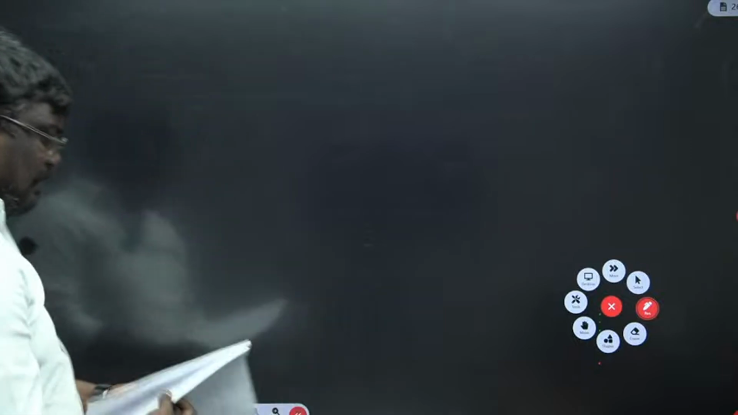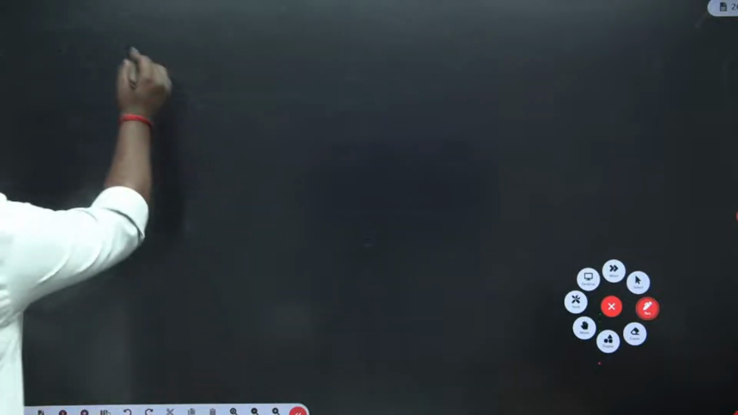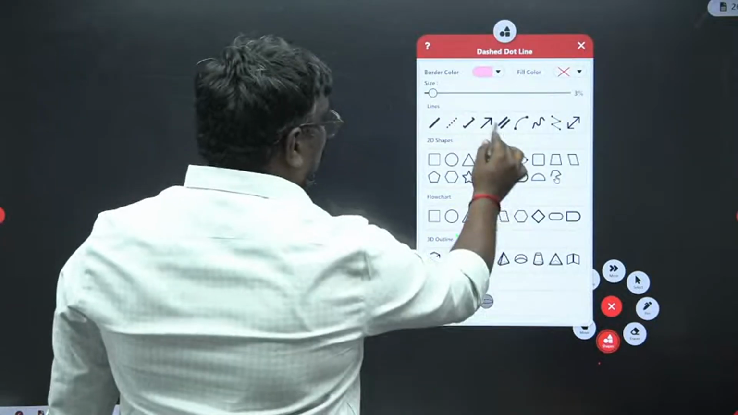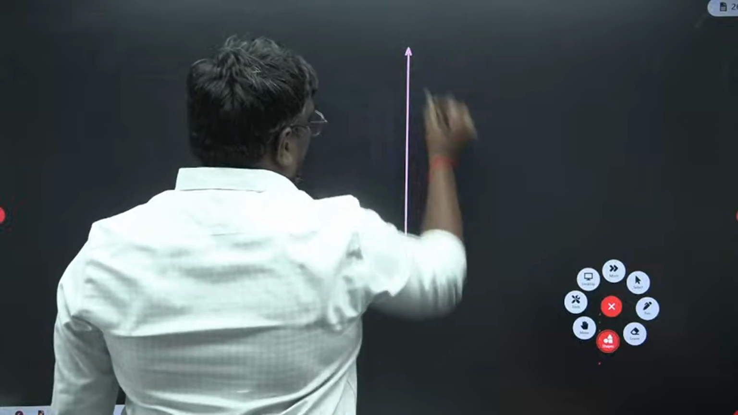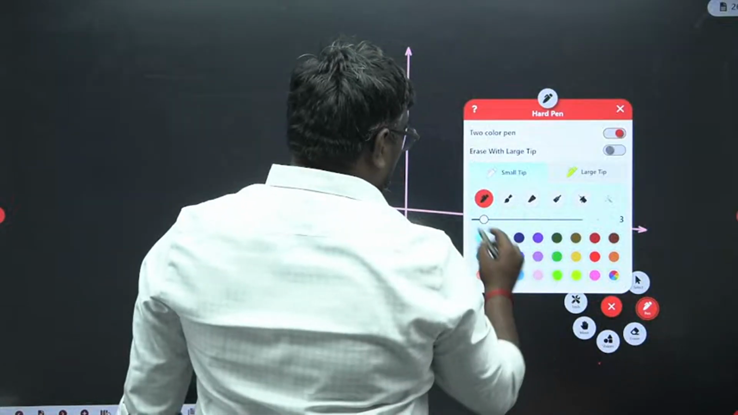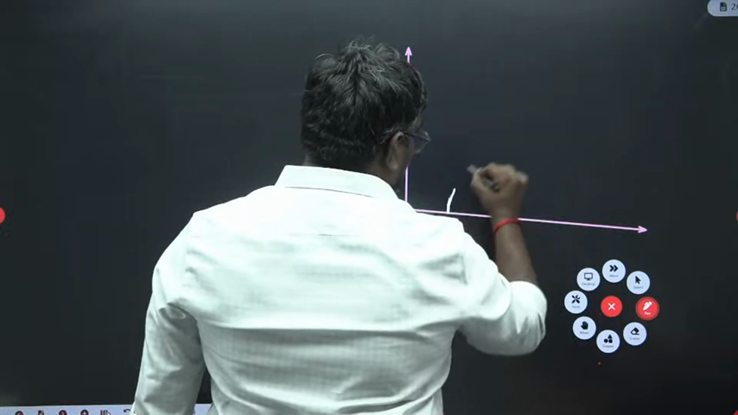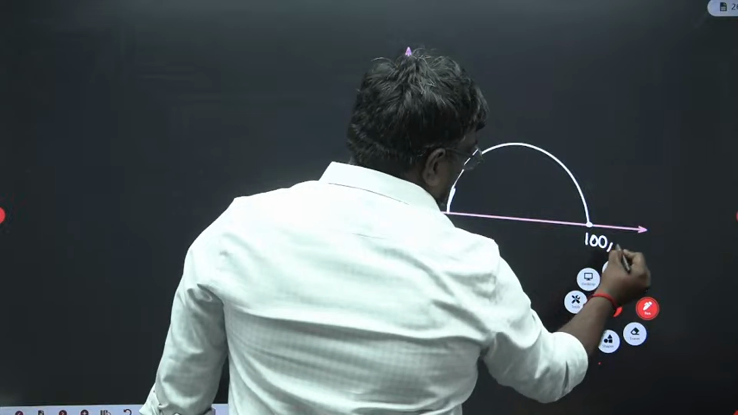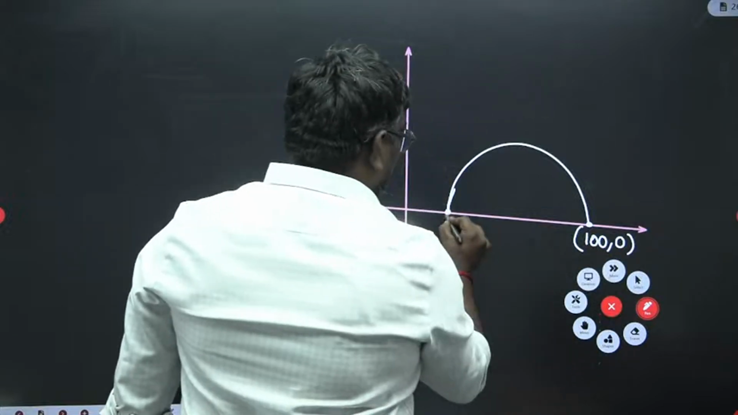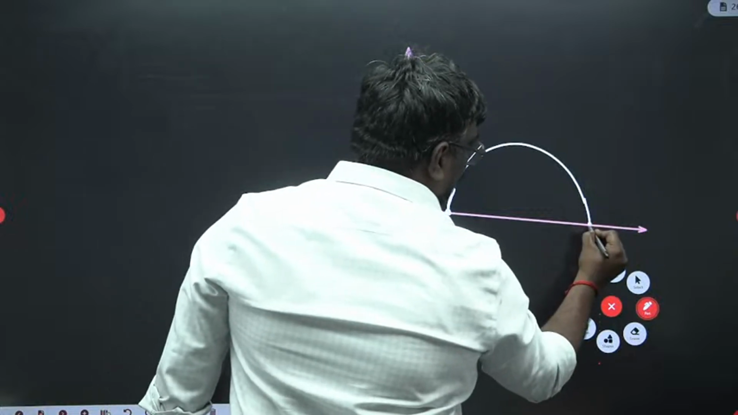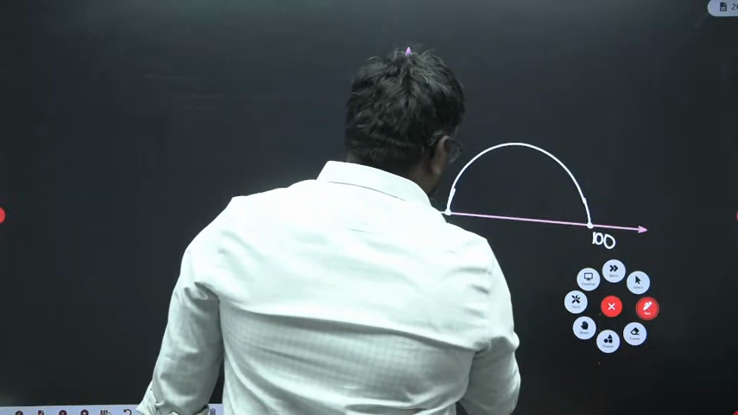Okay. Next, there was a simple question, sir, here also. There was a question given. See here. This is a 1 mark question, sir. So what have they given here? See, here they have given this as 100, comma 0, and this they have given as 50, comma 0. Here they might have given this as 100 and this is 50.